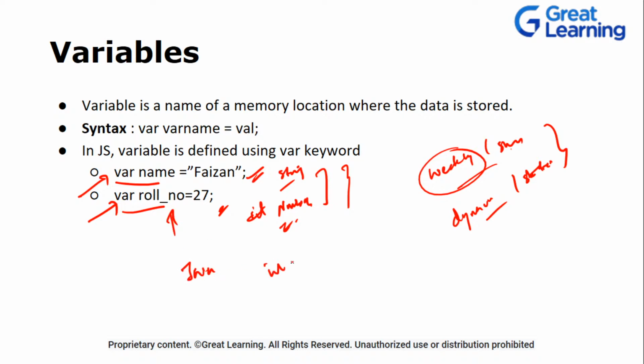You need to specify int roll number, then string name. You need to explicitly specify, okay, this is the integer roll number, this is a string, right?